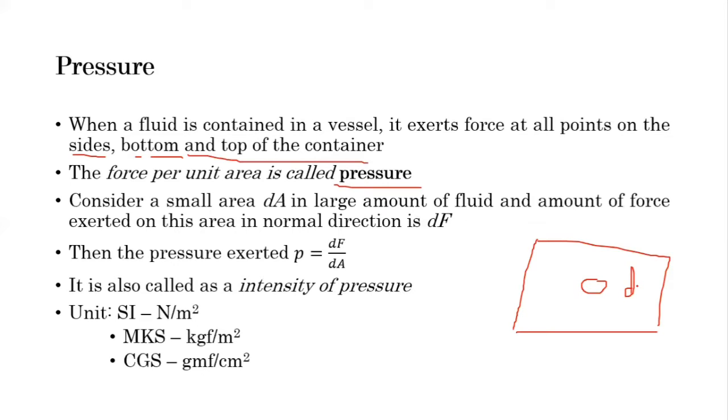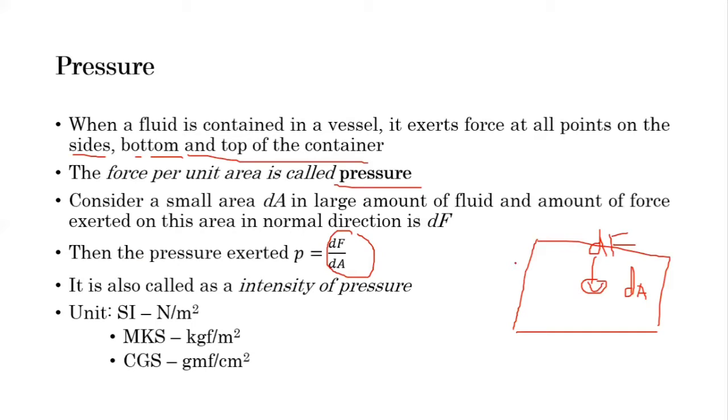If you apply a force of the amount dF on this area, in the whole surface we have considered a very small area dA and applied a very small force dF, then the quantity dF by dA becomes the pressure, or intensity. In simple terms, it is the intensity of pressure.